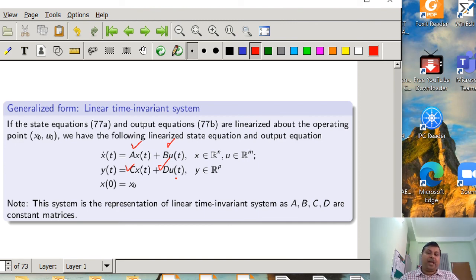So I will stop here, and in the next class I will come to how, from the state space representation, we can find the characteristic equation as well as the transfer function. That we will discuss in the next class.